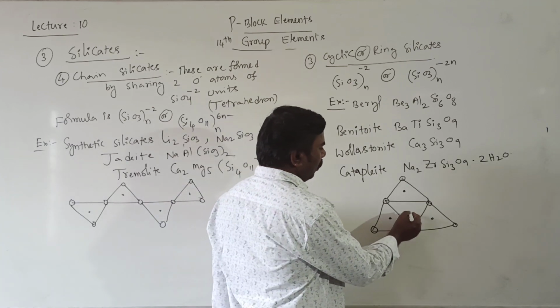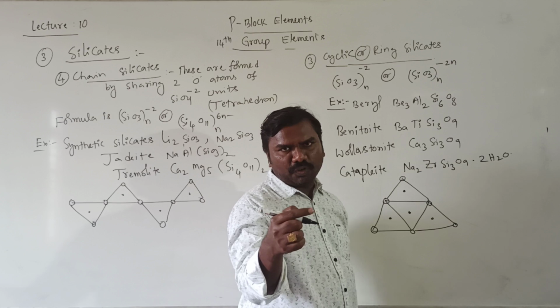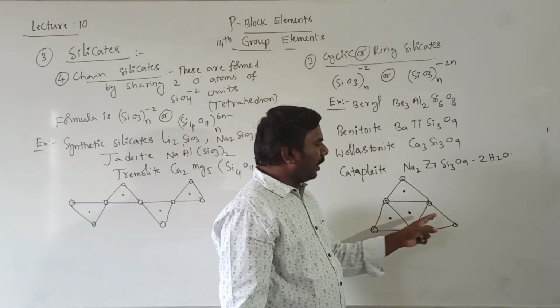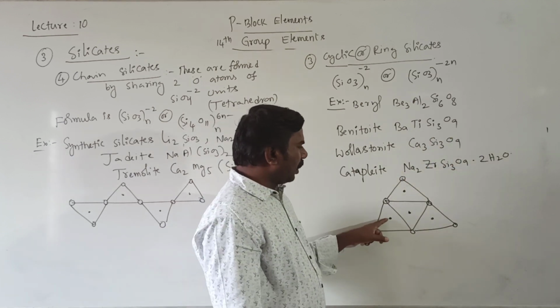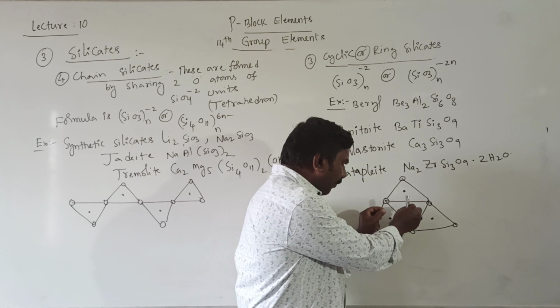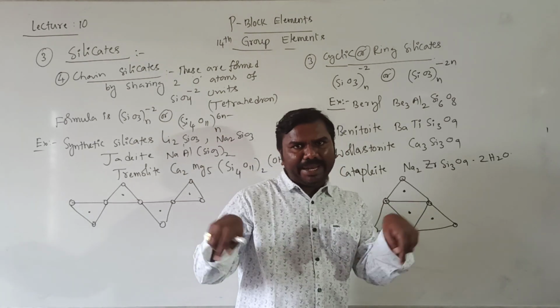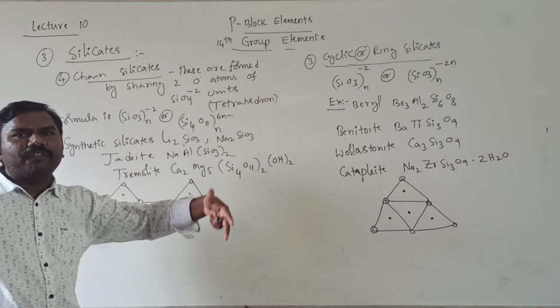And here, SiO4, 1, 2, 3, front side 1, 4, 1 unit. So these oxygens are joined to other SiO4 units. This is the structure. The dot represents silicon, in front one more oxygen and 1, 2, 3 on the plane. Okay. Next, chain silicates. A chain will be formed.